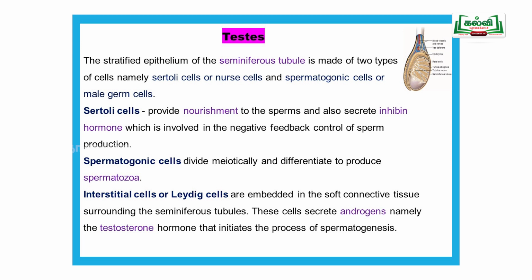This is one seminiferous tubule, this is another; in between, some cells are present, and that is called the interstitial cell. The hormone you studied, interstitial cell stimulating hormone, acts on these cells. Interstitial cells or Leydig cells are embedded in the soft connective tissue surrounding the seminiferous tubules. These secrete androgen, namely testosterone. This is a male hormone.